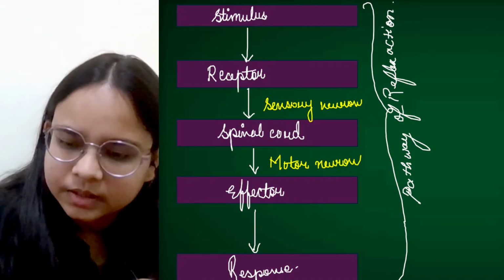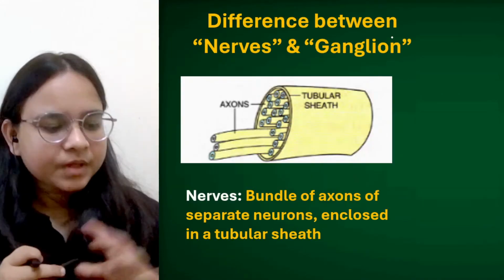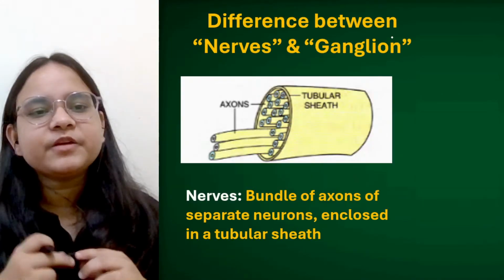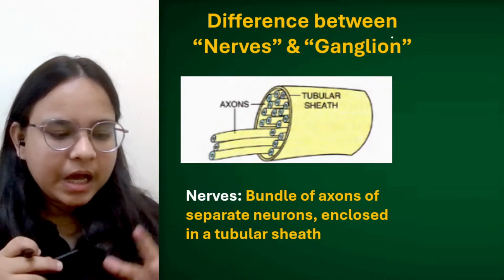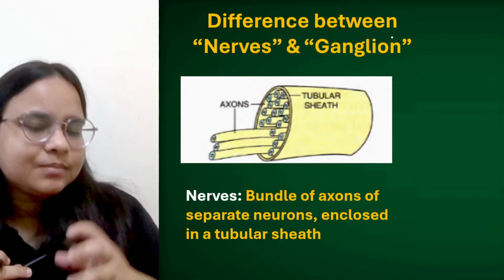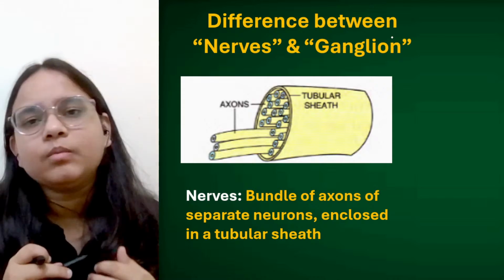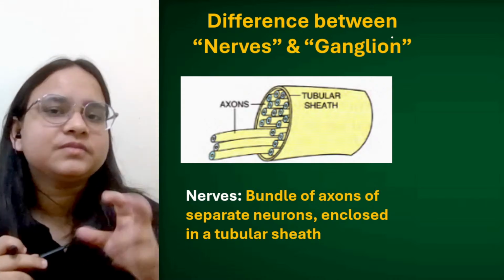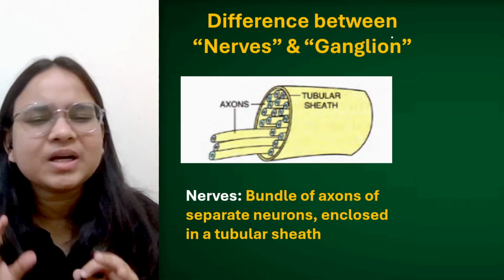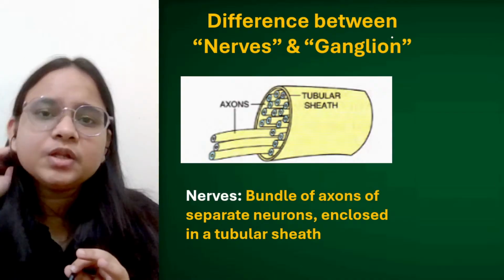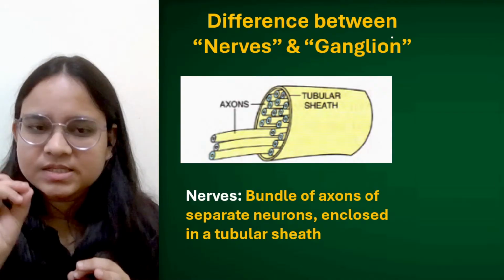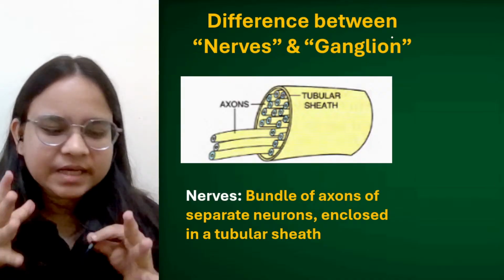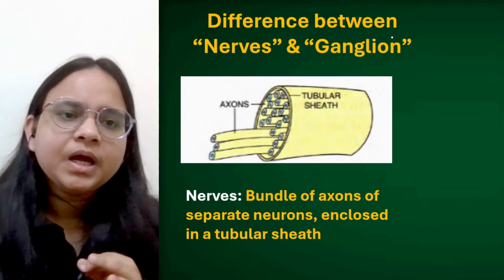Fine. Okay. Now let's move to the last thing of today's lecture. Difference between nerve and ganglion. हम लोग बहुत बार दो terms सुनते हैं, what are nerve, what are ganglion. Now many people confuse neurons and nerves, that they are the same thing, but they are not the same thing. Neurons are cells, small cells, and a collection of neurons can make up the nerves. Okay. So what is a nerve?